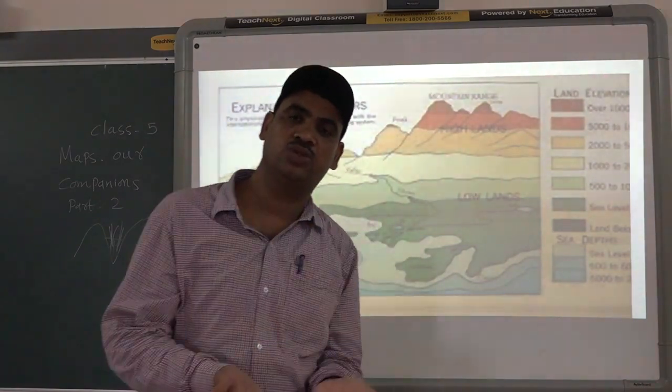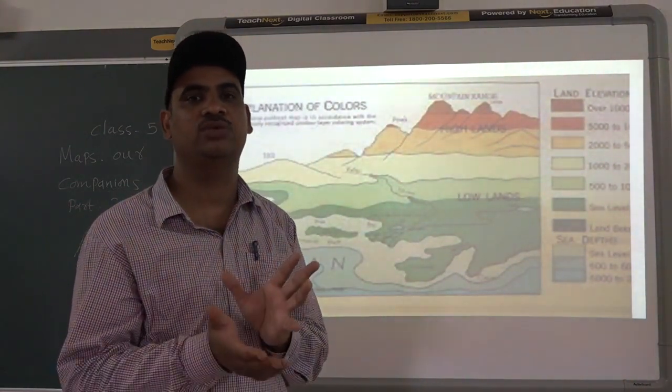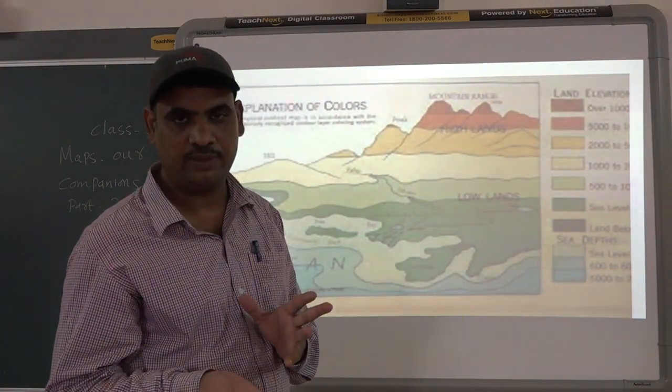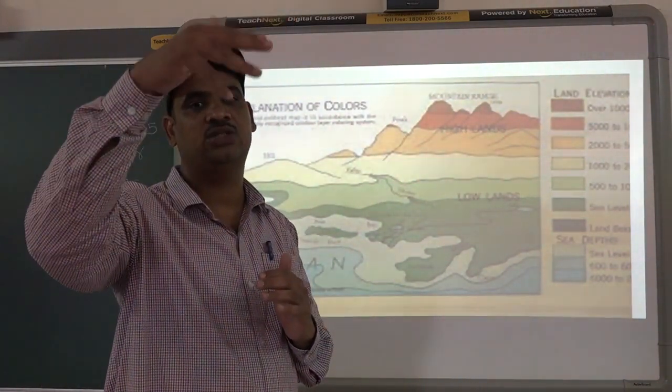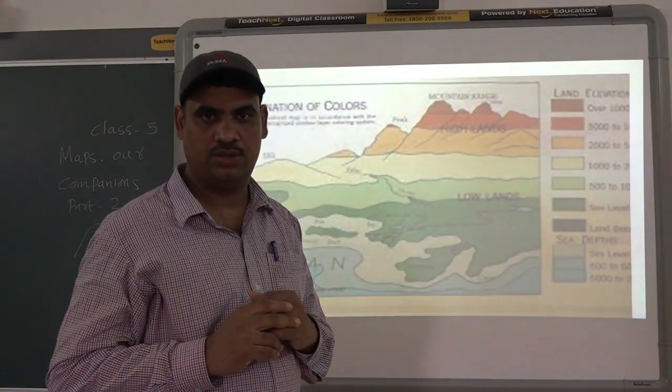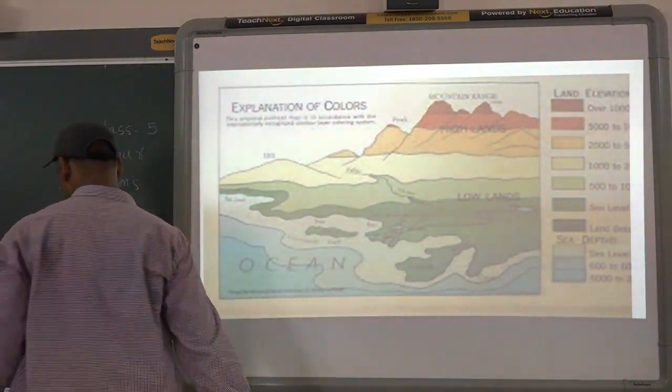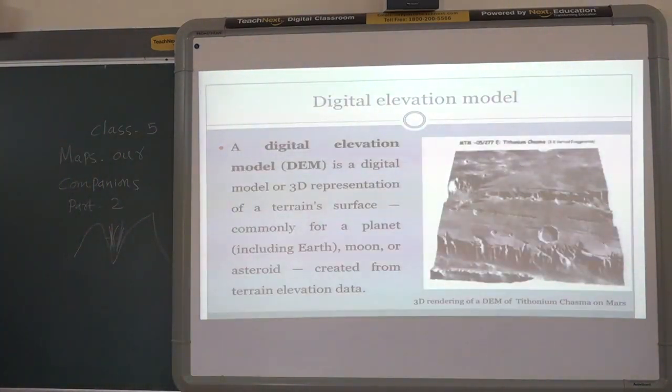Even mountains can change. There are some mountains whose height is, suppose, 1000 meters, and one mountain whose height is 2000 meters. So both mountains can be shown with different colors. Okay, so these are the colors used.